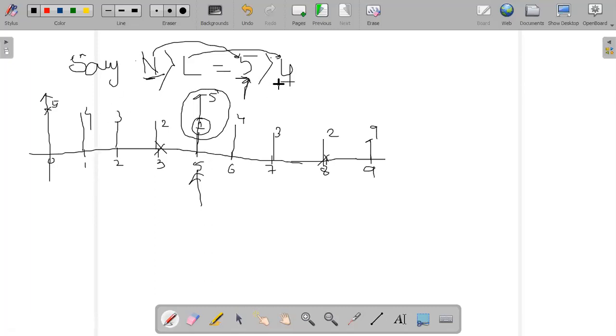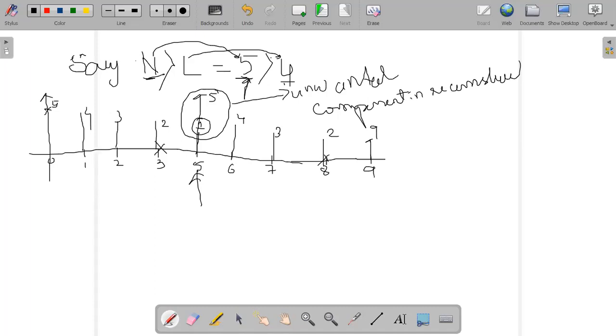Therefore, if the number of samples, that is N, is greater than the length L, then you may find the concept of aliasing. This becomes an unwanted component in the reconstructed signal. Reconstruction is in the sense of when you want to get back your original signal at the receiver.